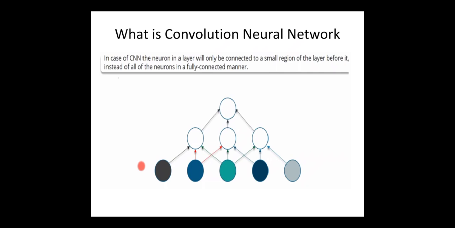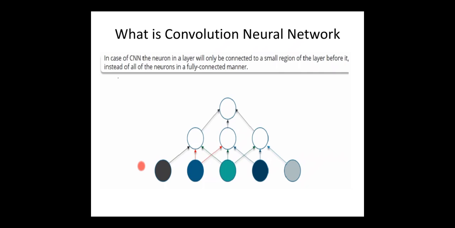If you observe the connections, the first neuron in the hidden layer is connected to the first, second and third neurons in the input layer. The second neuron in the second layer is connected to the second, third and fourth neurons of the input layer. The third neuron of the second layer is connected to the third, fourth and fifth neurons of the first layer.